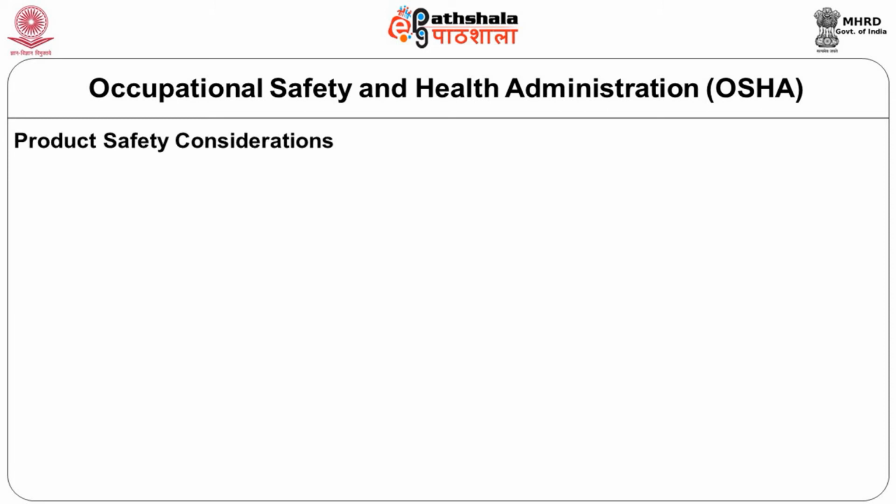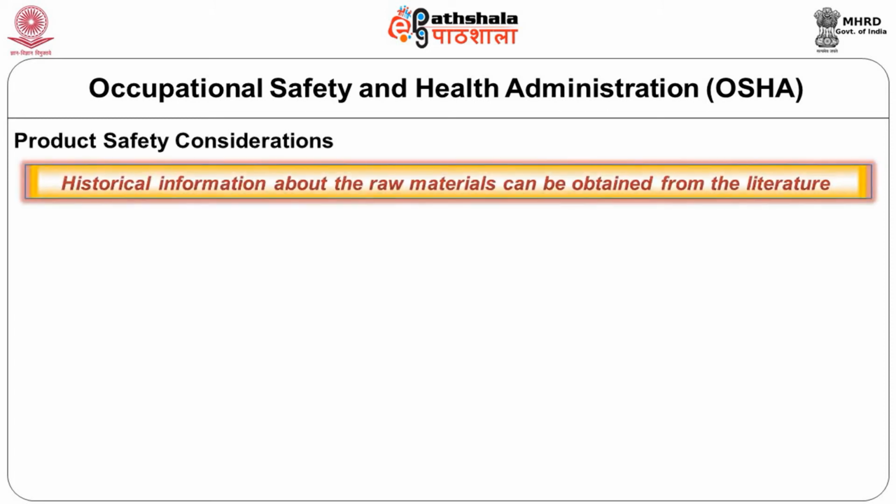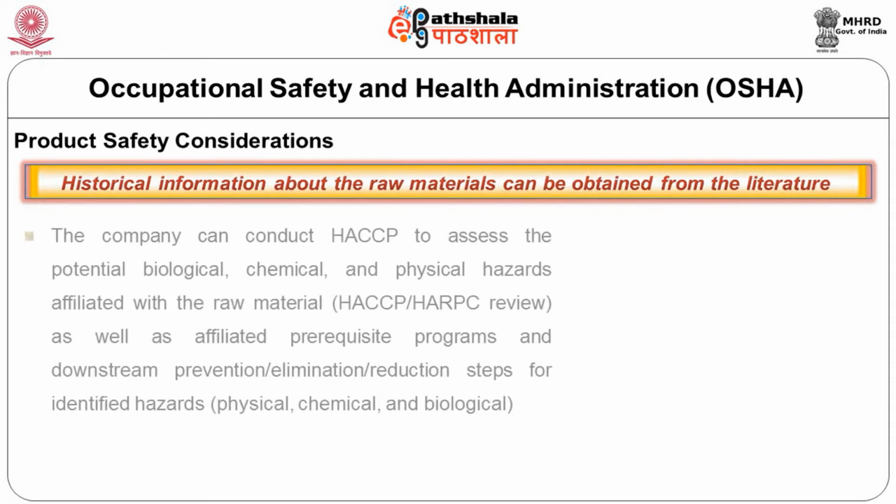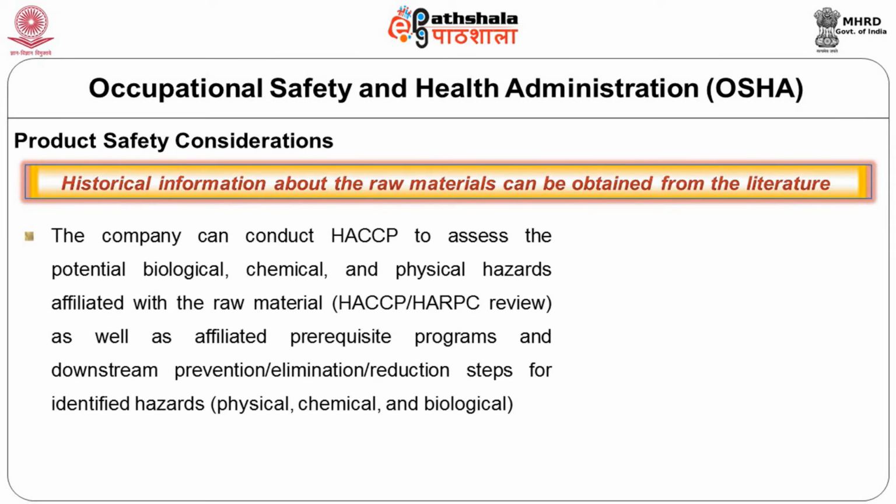Product safety considerations. Historical information about the raw materials can be obtained from the literature. The company can also conduct a HACCP to assess potential biological, chemical, physical hazards affiliated with the raw material, as well as affiliated prerequisite programs and downstream prevention, elimination, reduction steps for identified hazards, which may be physical, chemical, and biological.